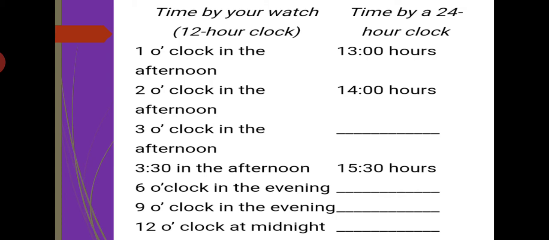For example, 1 o'clock in the afternoon, in 24-hour clock it is 13 hours. Then 2 o'clock in the afternoon, 14 hours. Then 3 o'clock in the afternoon, 15 hours. Then 3:30 in the afternoon, 15:30 hours. Then 6 o'clock in the evening, plus 12, 18 hours. Then 9 o'clock in the evening, add 12, 21 hours. Then 12 o'clock at midnight, that is 00 hours. You have to note these questions again in your notebook.